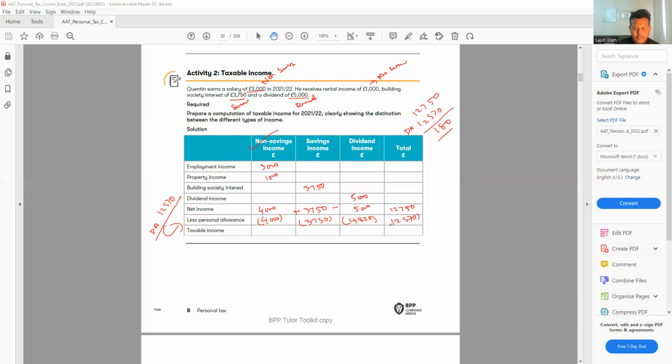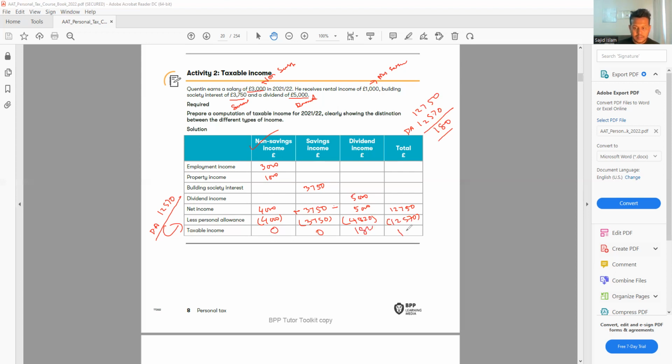This one will be 0. But here I cannot remove all my dividend income using the personal allowance because I have only 4,820 left. So I have 180 that is taxable. That's my taxable income.